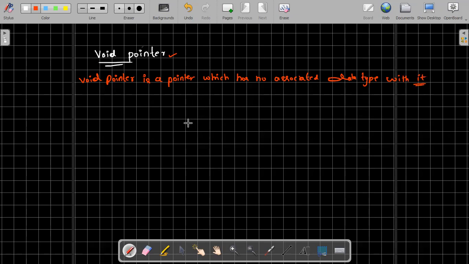So this is what exactly a void pointer is; it is also called a generic pointer.